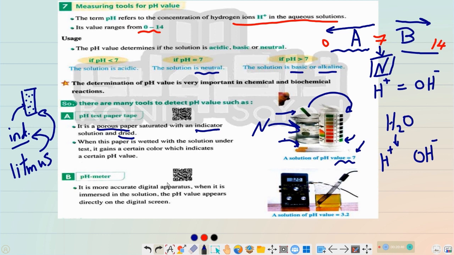The second device is the pH meter, which is a digital device more accurate than the test paper, and it has a ball and can be immersed in the medium, and the pH will start to appear directly on the digital screen here, and this is more accurate.